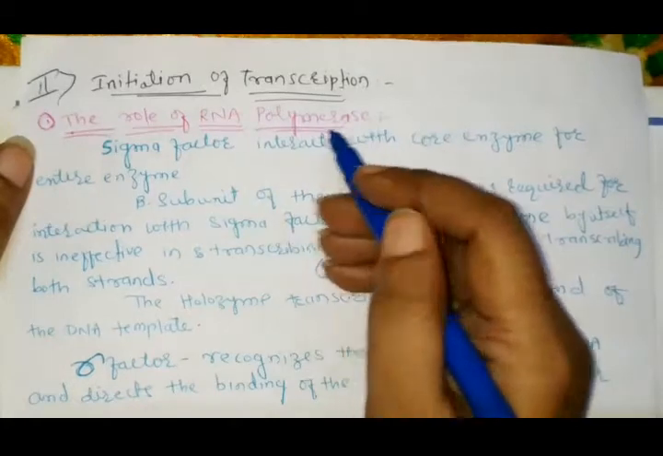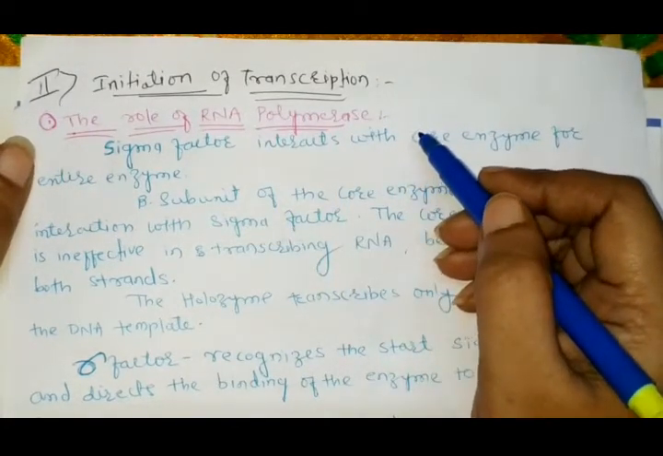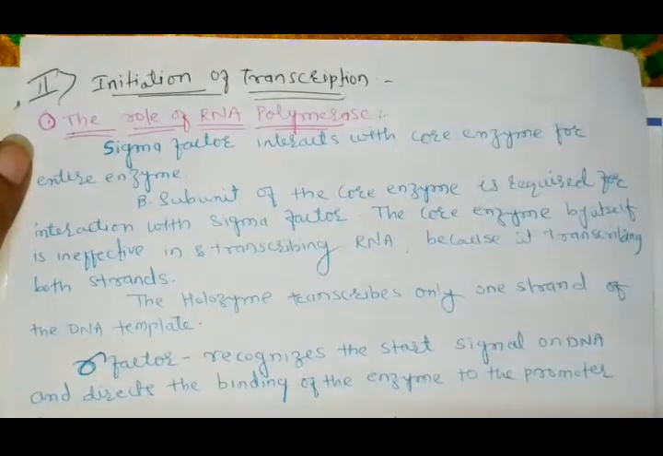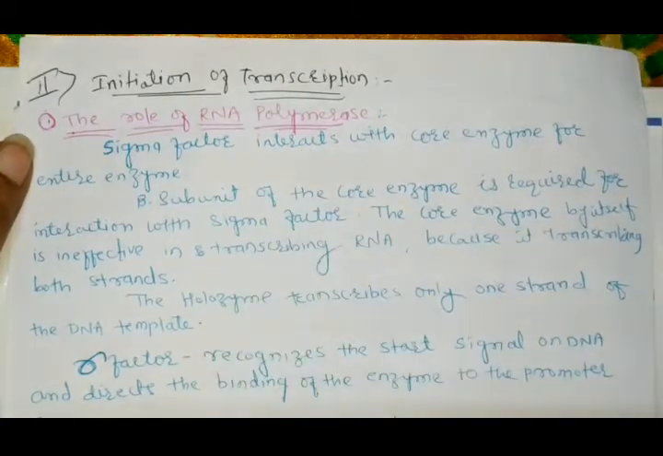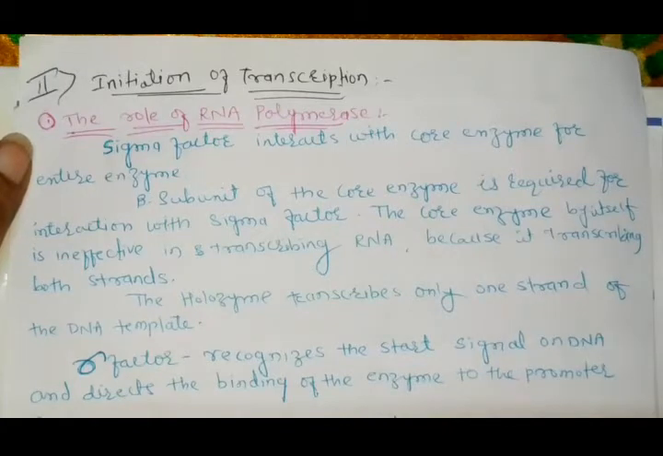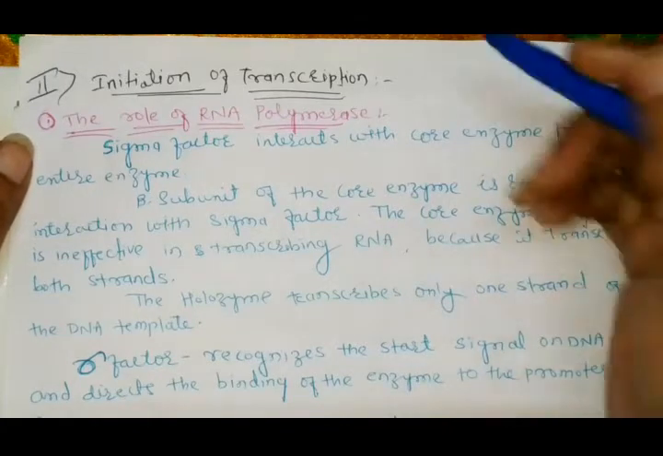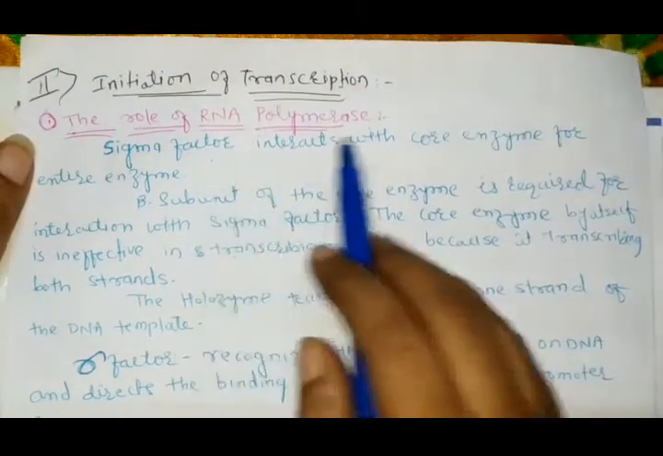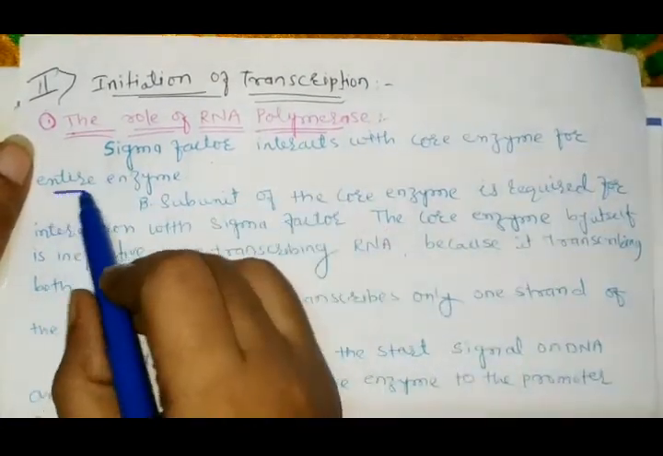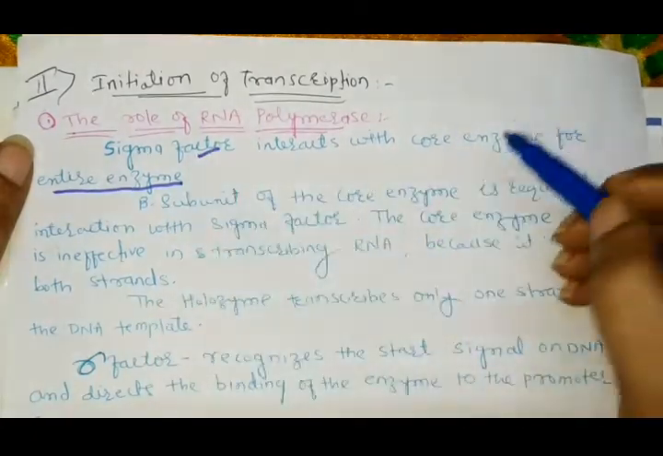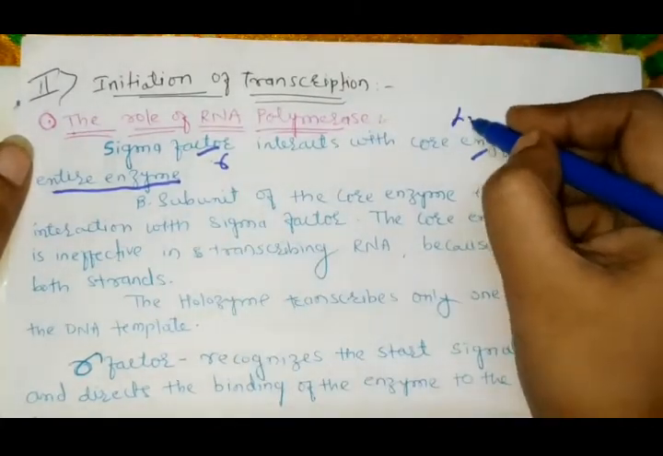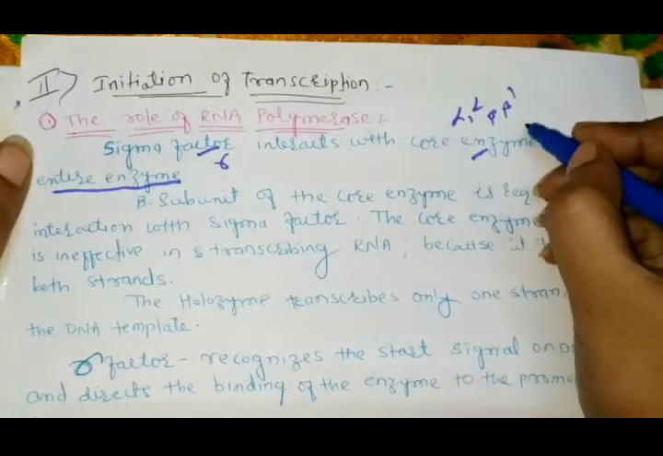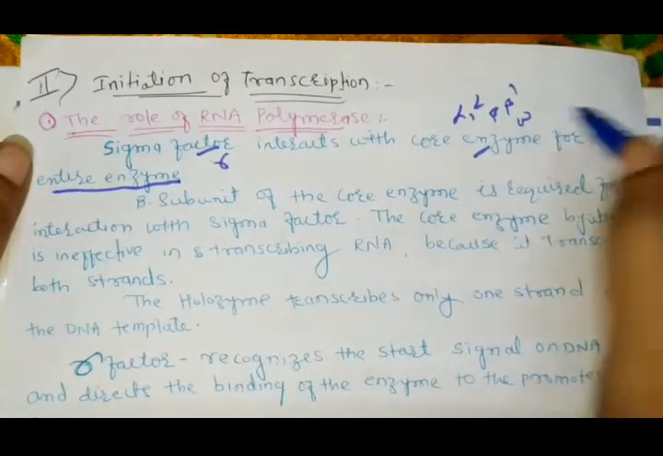Number one, the RNA polymerase helps in the initiation of transcription. We have already seen that the RNA polymerase consists of two factors: the core enzyme and the sigma factor. When these two get connected, they form the RNA polymerase. The sigma factor consists of only the sigma subunit, and the core enzyme consists of alpha, alpha, beta, beta dash, and omega. When these get connected, they form the entire enzyme.